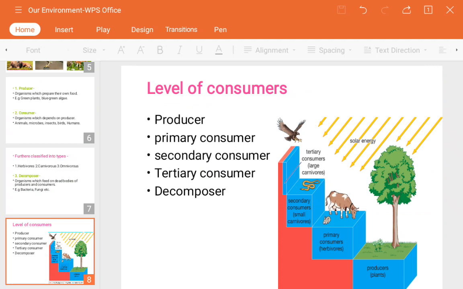Now the tertiary consumer means the third level of consumer, again a carnivorous type, that is the snake. Now who will eat the snake? The quaternary consumer, the fourth one, that is a carnivore, a hawk, or you can call it an eagle.